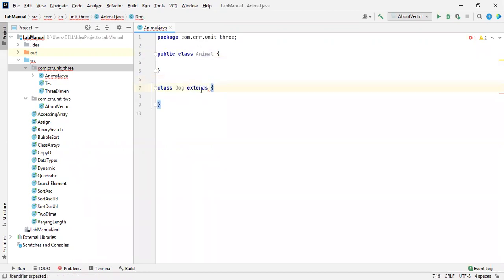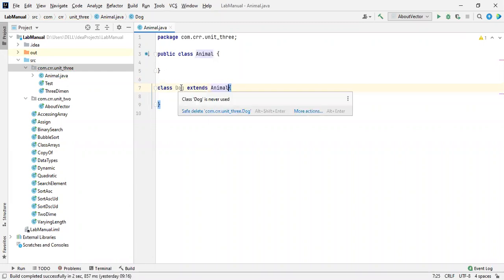And how do we declare that? After the declaration of the class name, we use the extends keyword, and then we mention the name of the parent class. So this is the subclass, and this is the parent class, and in between we use the extends keyword.